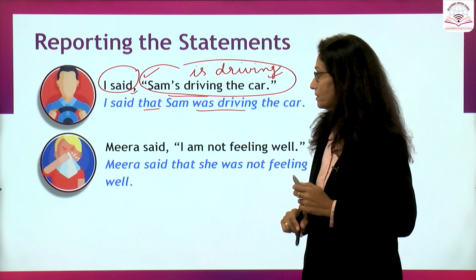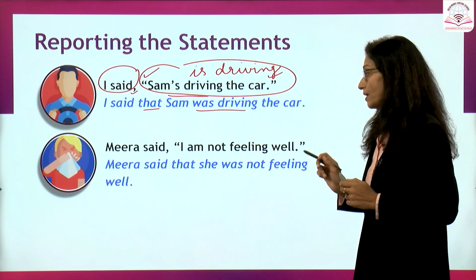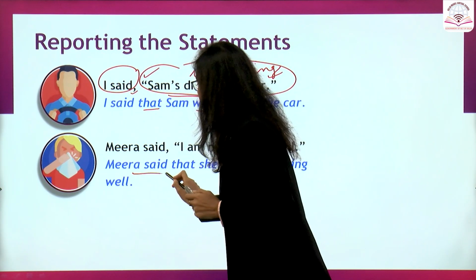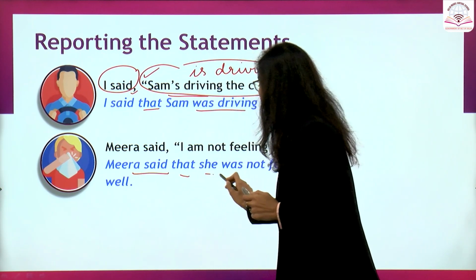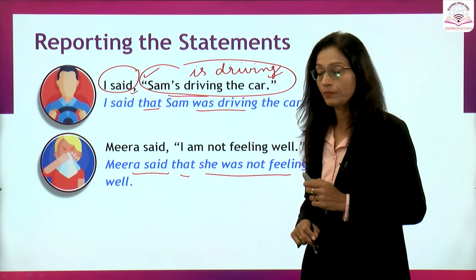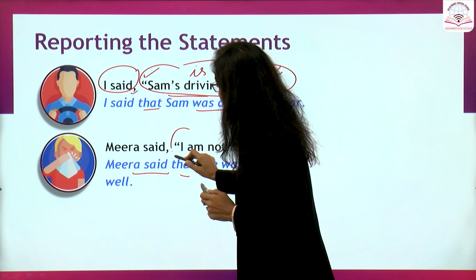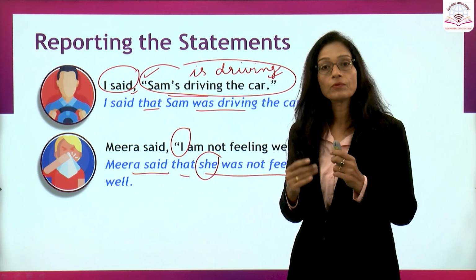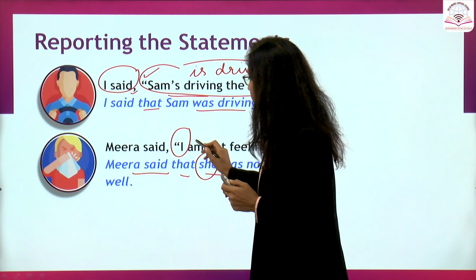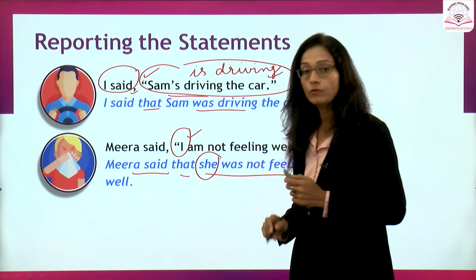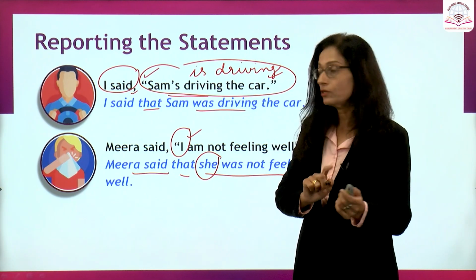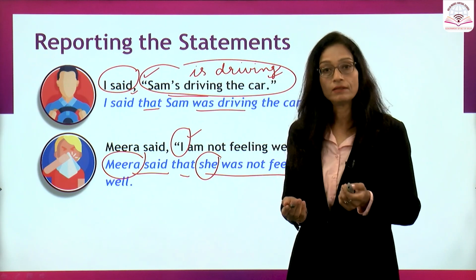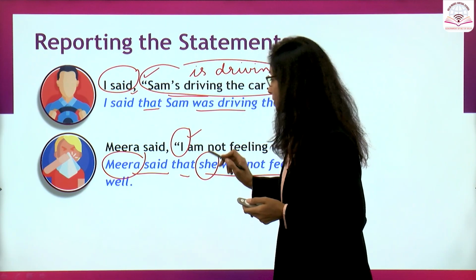Let us see the next sentence. Meera said, I am not feeling well. We'll write it as Meera said that she was not feeling well. Now here the word I has been turned into she. This is pronoun change. Why have we changed I to she? For that we look at the speaker of the sentence and that is Meera. Meera is a girl, so I will change into she.